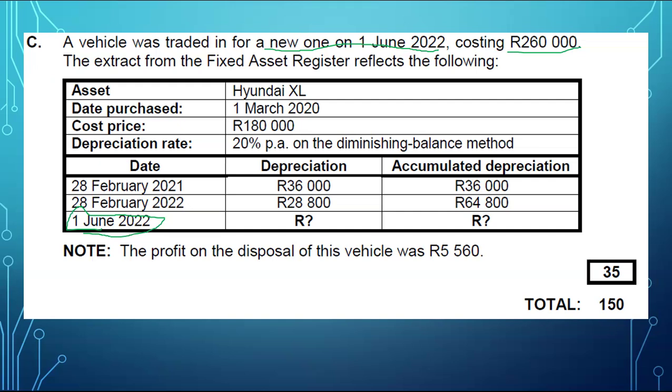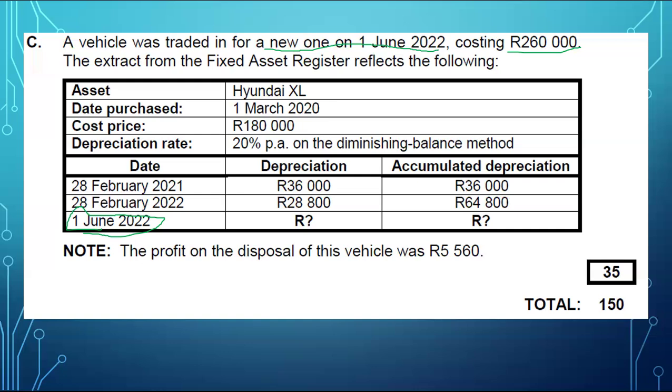Now, this vehicle, note that we traded it in, but the profit on the disposal of this vehicle was 5,560. This tells me that we traded in this vehicle at carrying value plus this profit, meaning that it was traded in at 5,560 above its carrying value. That's why we've got a profit.